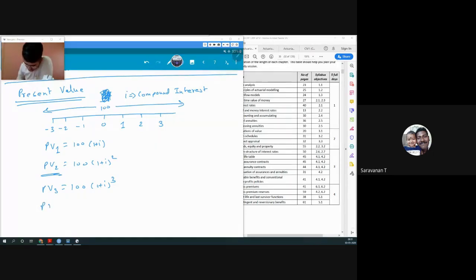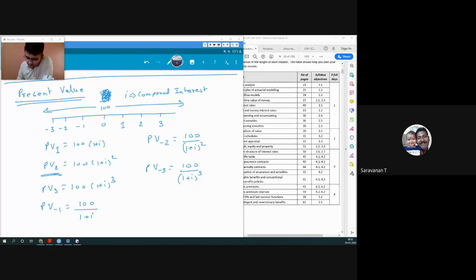The present value at minus 1 would be nothing but 100 divided by 1 plus I. Present value at minus 2 would be 100 divided by 1 plus I square, and present value at minus 3 would be 100 divided by 1 plus I cube. So we can calculate present value at any given point of time, even if that 100 may or may not exist at that particular time.